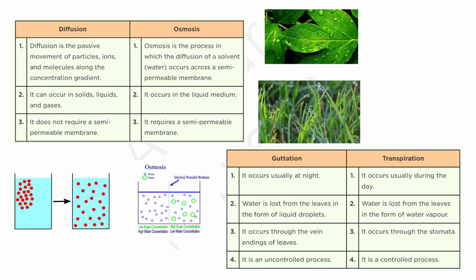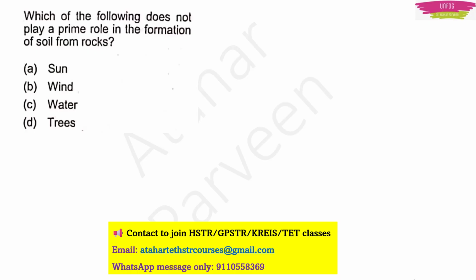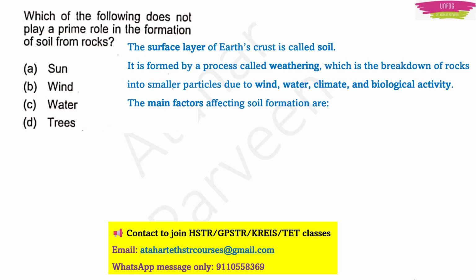Okay. Now let us see another example. See this question. Which of the following does not play a prime role in the formation of soil from rocks? Understand the question. They are giving four options, and they are telling that there is one option which does not play a prime role in the formation of soil from rocks. First, know more about the soil, because it is the key word in the question, right?